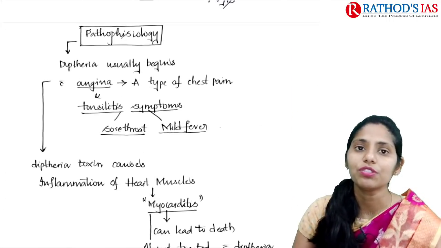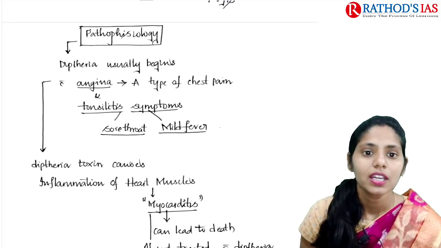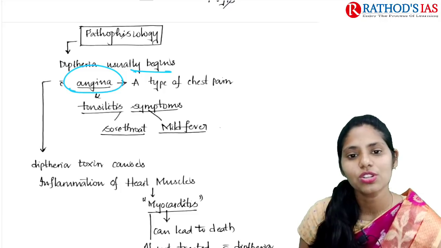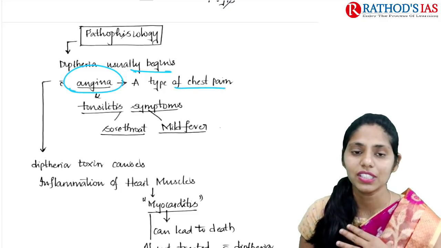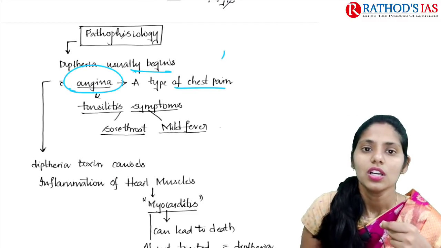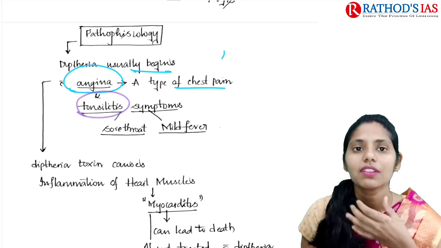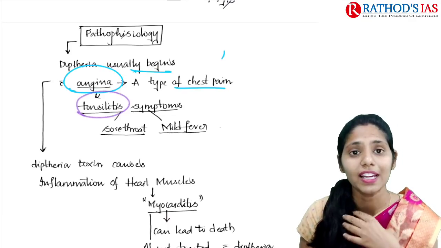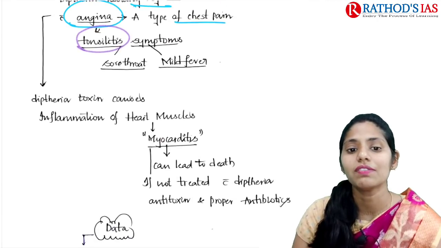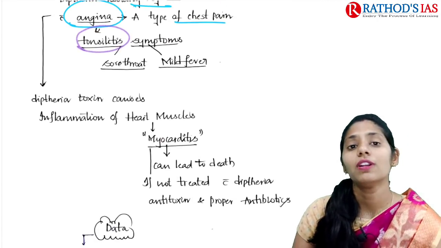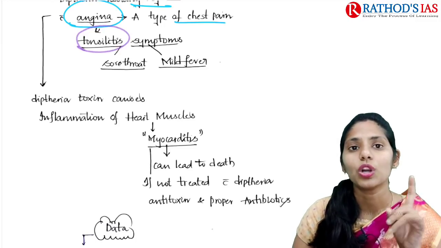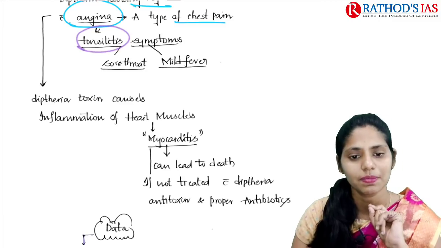And if you see some pathophysiology regarding this diphtheria, it usually begins with angina. Angina means it is a kind of chest pain that we see here. Okay, and not only angina, that is chest pain, we also suffer tonsillitis-like symptoms, like we can see some sore throat and as well as mild fever, right? Later on, diphtheria toxin mainly causes inflammation to our heart muscles. It will also lead to myocarditis. This myocarditis is one of the important reasons for death in diphtheria.